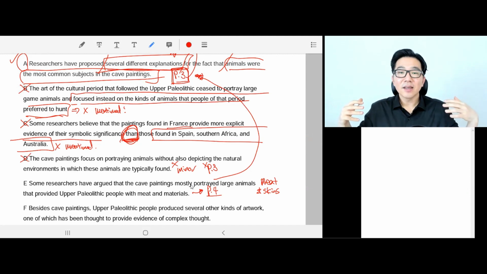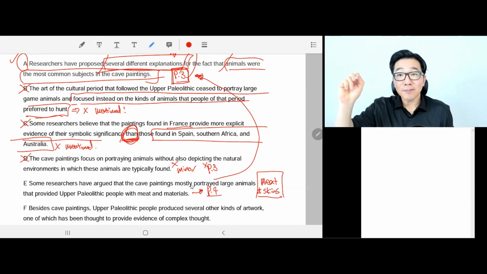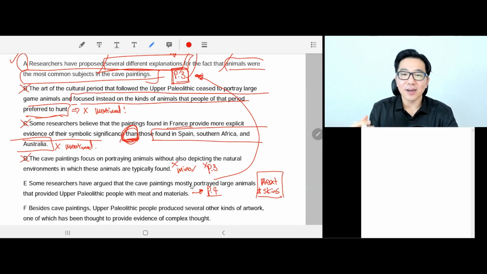They wanted the animal for meat and skins, so they drew them, but also because they were quite scary because of their size, speed, natural weapons, and unpredictability. So E is definitely one of the main ideas, a very important point. So E is the right choice.